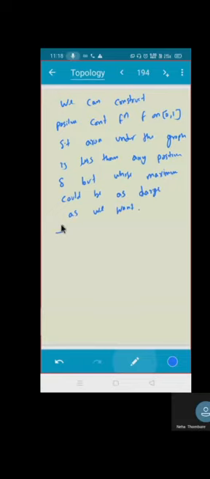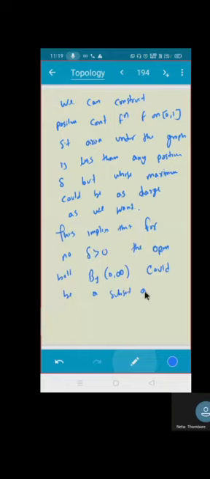Correct? This implies that for no positive delta could B be a subset. Correct? You see that?